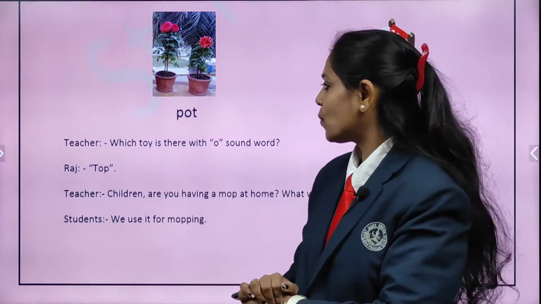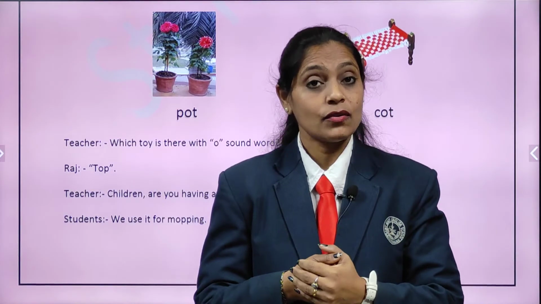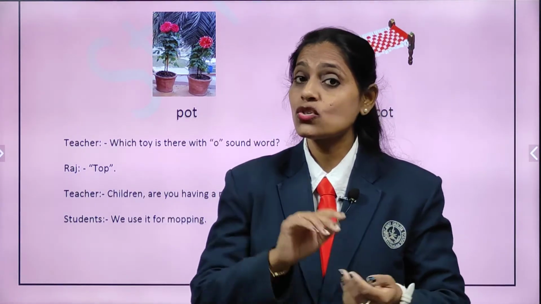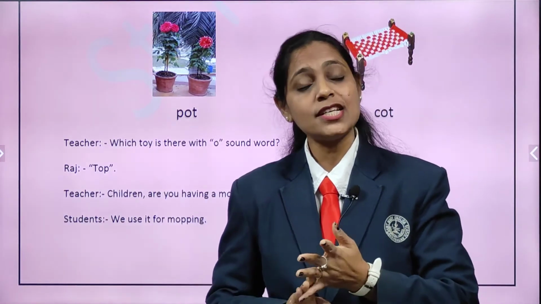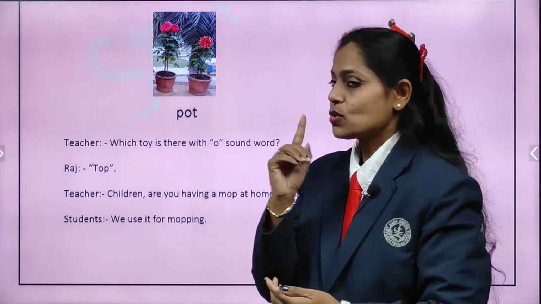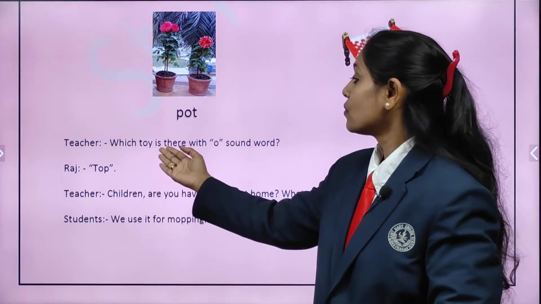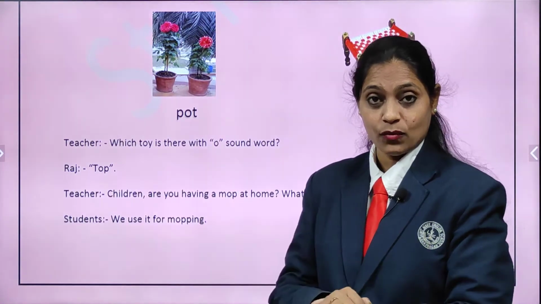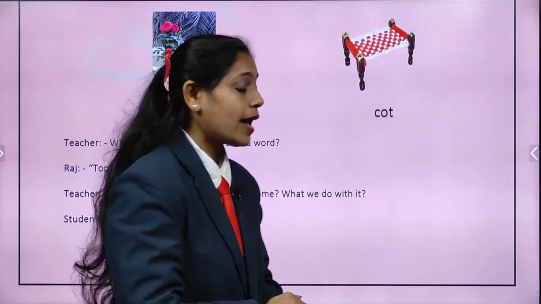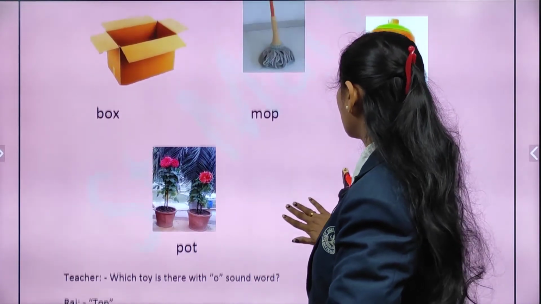And after this we have a conversation. And do you know what a conversation is? A conversation is a dialogue between two persons, right? And here we have a conversation between a teacher and a student. So, the teacher is asking some questions to her students, okay. Which toy is there of O sound? Yes, we have seen one toy of O sound. And all of you enjoy playing with that, right?